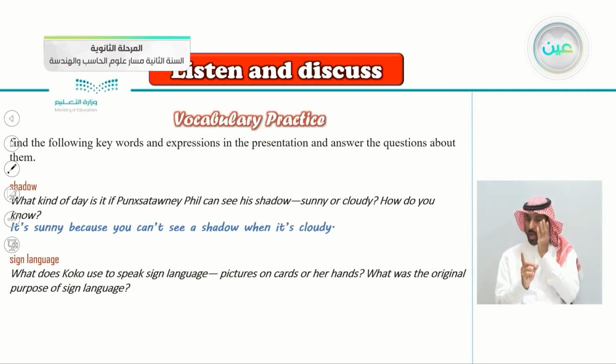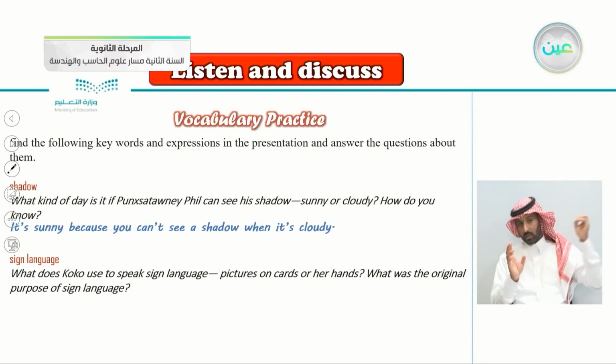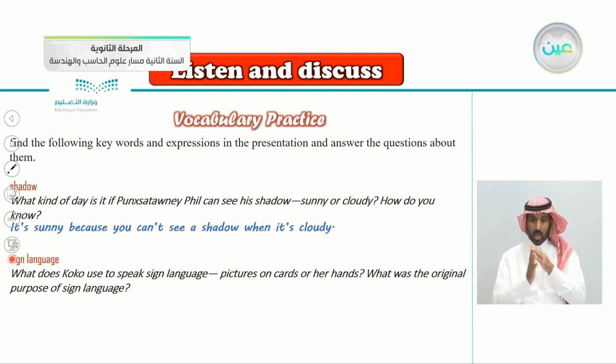So the answer would be it's sunny because you can't see a shadow when it's cloudy. This is pure logic. It's sunny because you can't see a shadow when it's cloudy. Sign language. So this is another keyword here. Sign language. Look for it in the presentation.